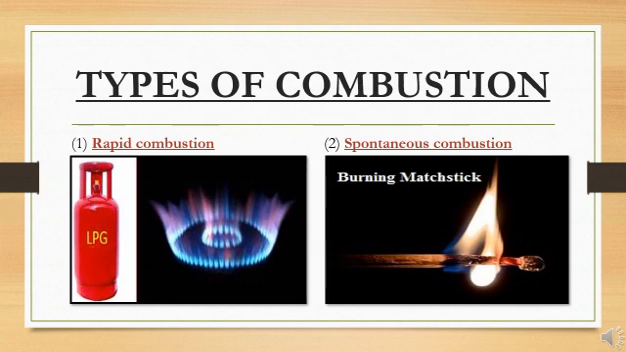Rapid combustion is a type of combustion of a substance in which a large amount of heat and light are released in a very short period of time. For example, burning of coal, wood, candle, LPG, and so on. Spontaneous combustion is a type of combustion in which the substance burns into flames without the application of heat. For example, burning of phosphorus, which is used in the making of matchsticks.